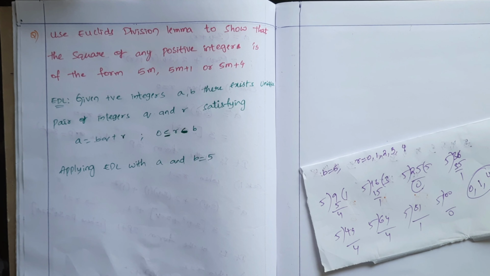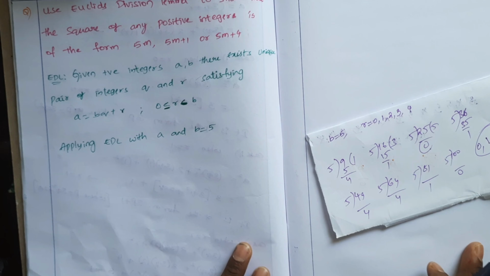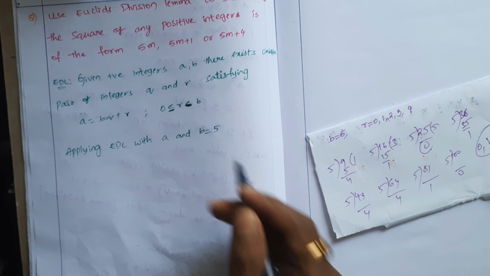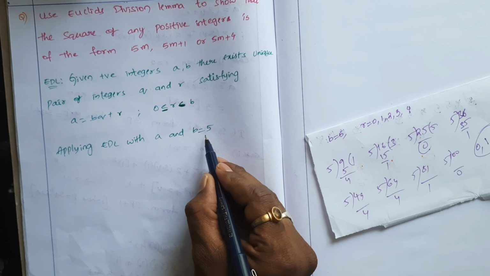But here some examples are not enough to prove the statement. To disprove a statement, examples are enough. But to prove a statement, we need a procedure. Now I'm going to prove it for the square of a positive integer. So what is the dividend here? Let a be any positive integer, and b is equal to 5.